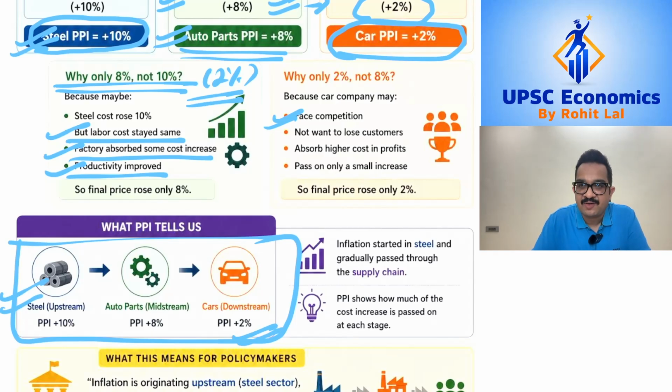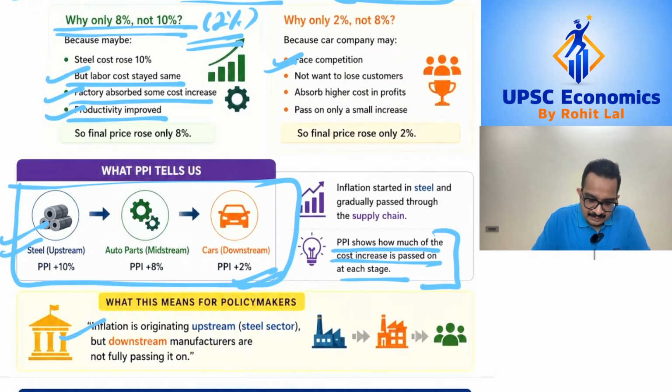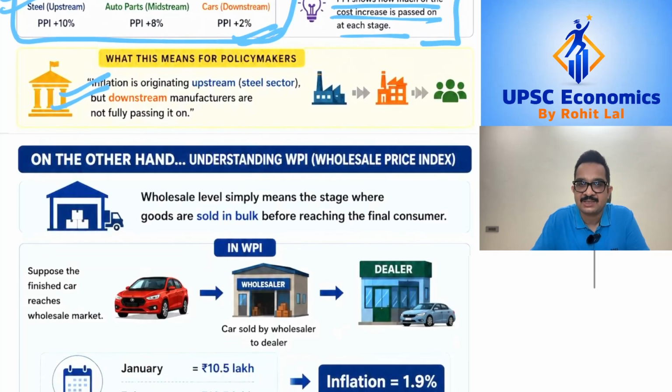However, in terms of the final output, the price rise has only been 2%. So PPI is helping you understand how much of the cost price is actually being passed on at each stage. PPI is going to help policy makers better gauge how much of the price rise which is originating is being passed downstream to the final consumers. So this is what PPI actually helps you accurately capture.